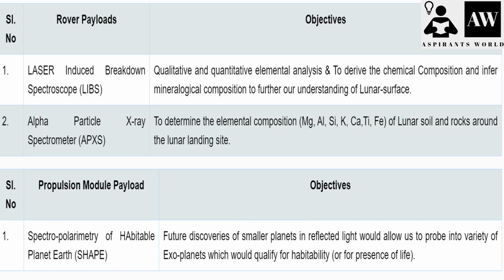The rover payload, on the other hand, has the Laser Induced Breakdown Spectroscope. Its objective is qualitative and quantitative elemental analysis, to derive the chemical composition and infer the mineralogical composition for a further understanding of the lunar surface. That means the purpose of this one is basically to understand the chemical composition and the mineral composition of the moon surface. Along with that, it has the Alpha Particle X-ray Spectrometer.